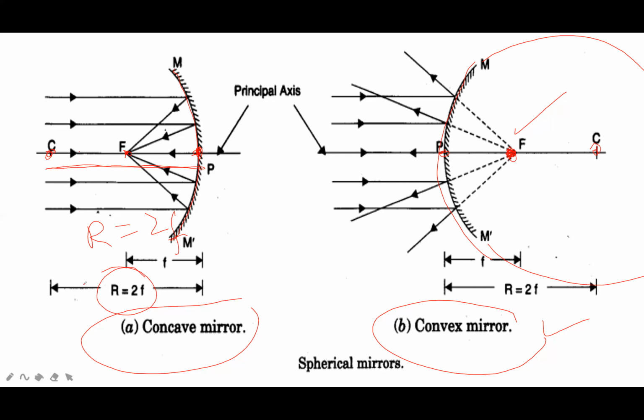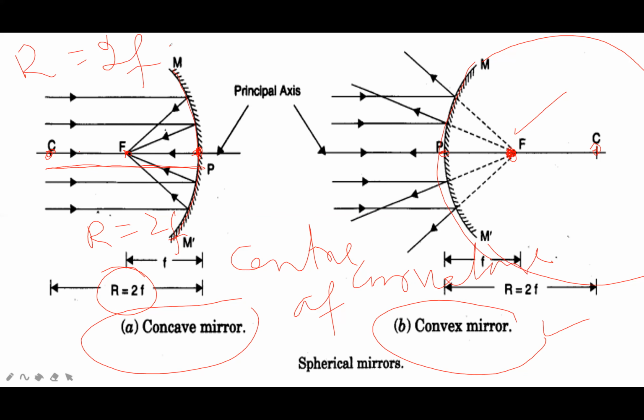Center of curvature is at a distance of 2 times that of focal length. If we join the focus point and pole, we obtain this line. This line is called principal axis.